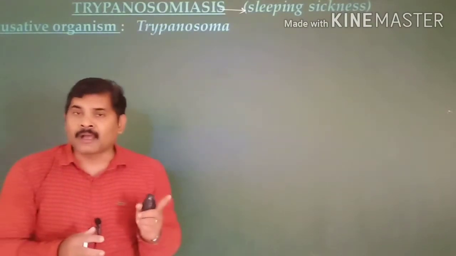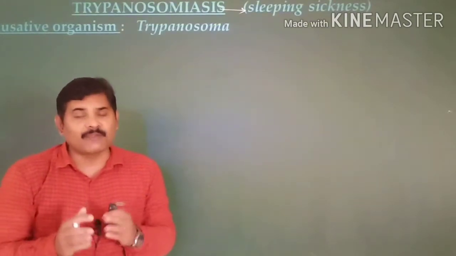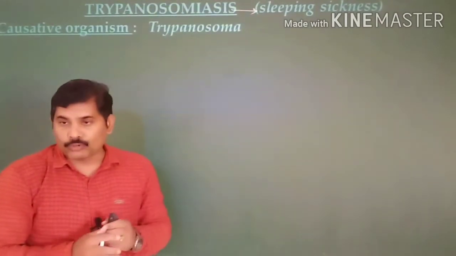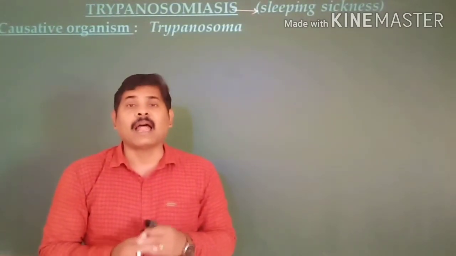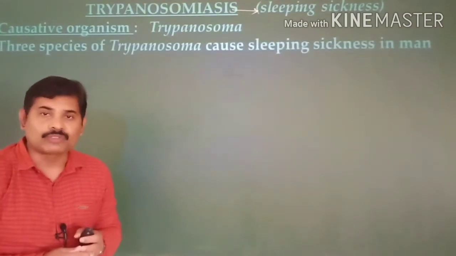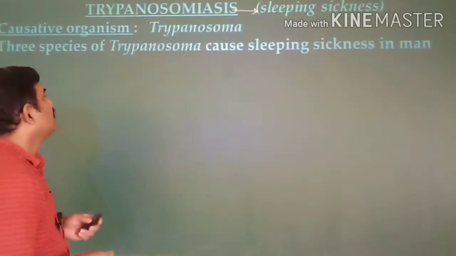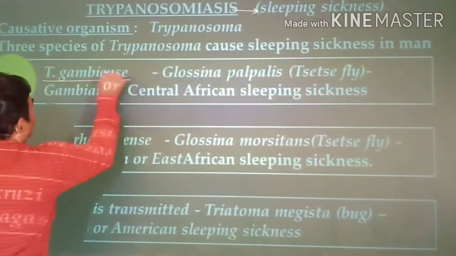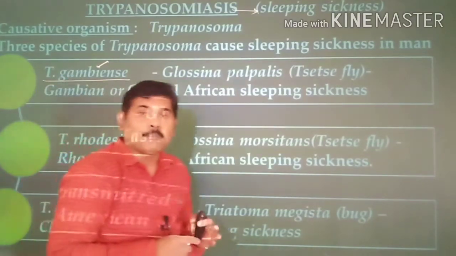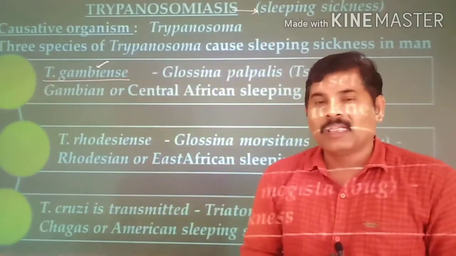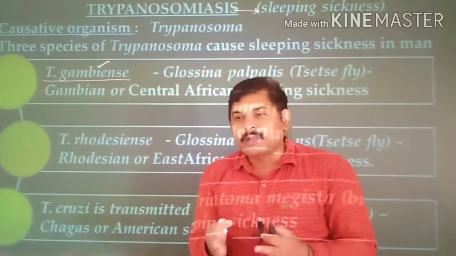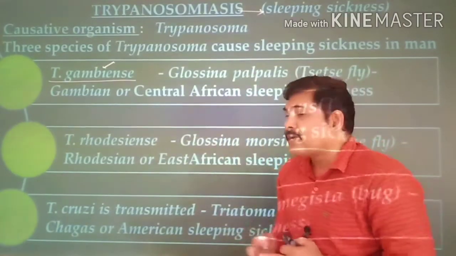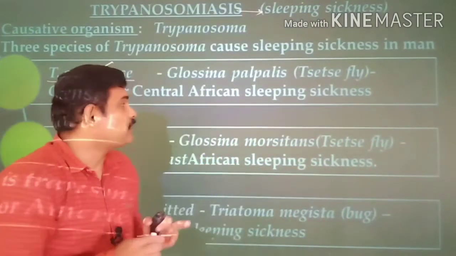Just like malaria, there are three different species, and these species cause the disease trypanosomiasis in humankind. These are the three important species we are about to see in today's session. The first is Trypanosoma gambiense. This species is transmitted by a vector, and the name of the vector is Glossina palpalis.